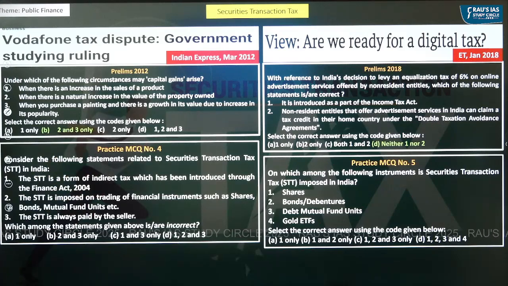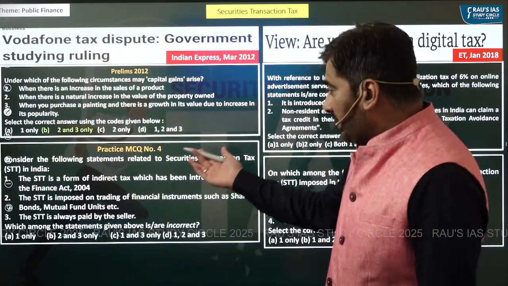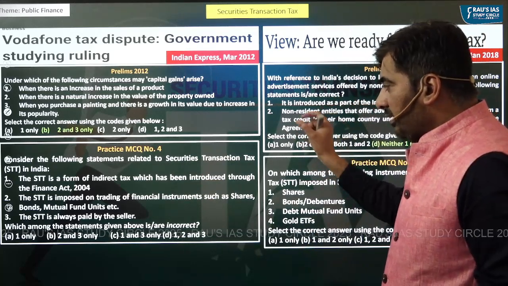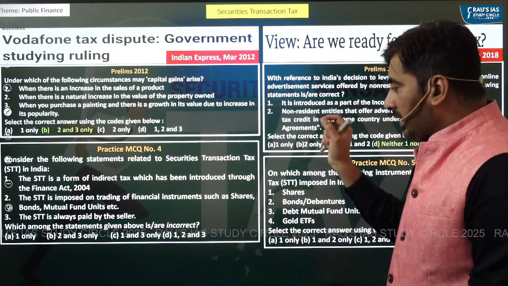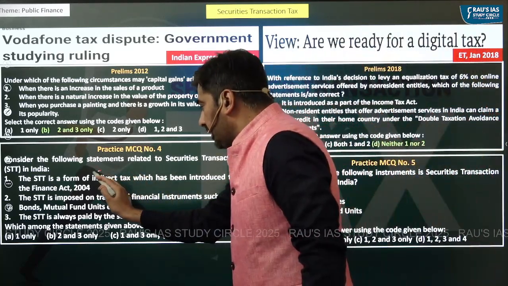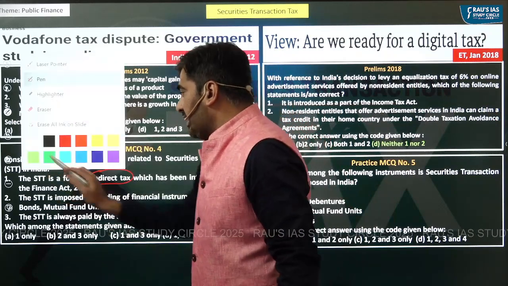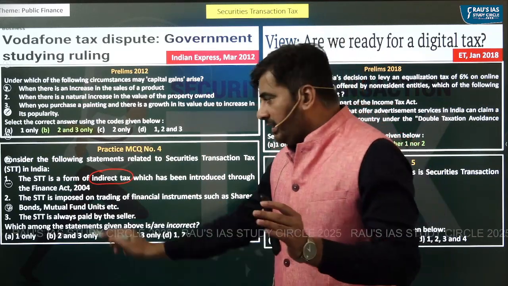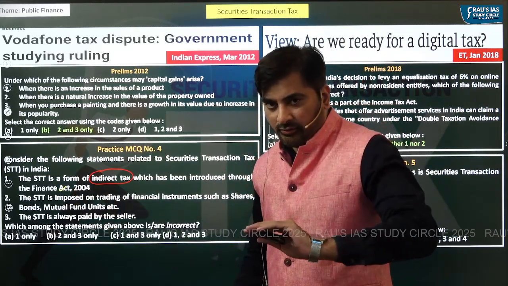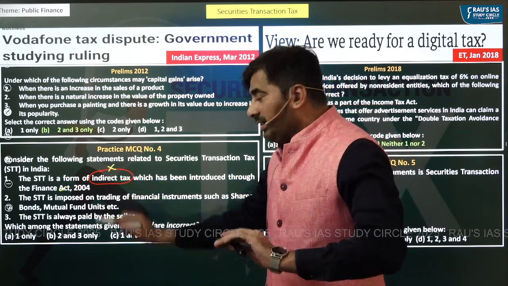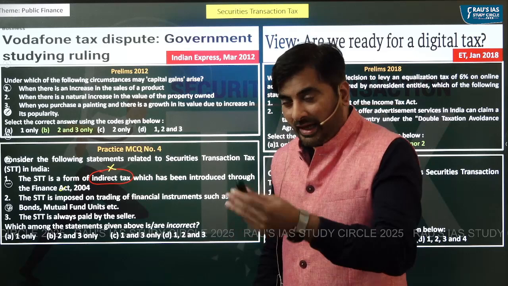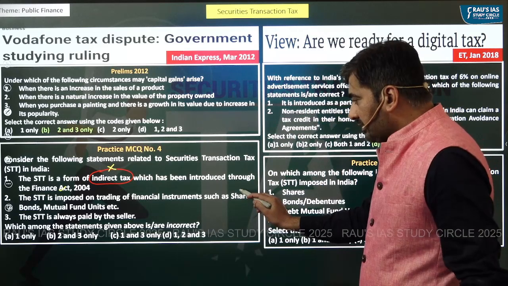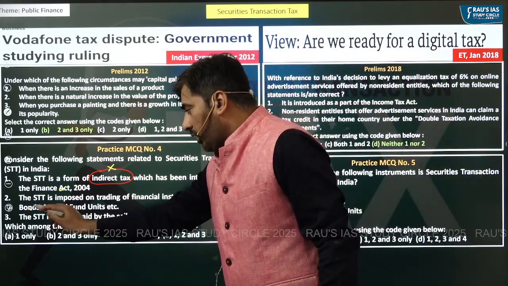So let's take up the practice question here. Practice MCQ number 4. Consider the following statements related to securities transaction tax in India. STT is a form of indirect tax which has been introduced through the Finance Act of 2004. STT has been introduced through Finance Act of 2004, but it is not an indirect tax, it is a direct tax.